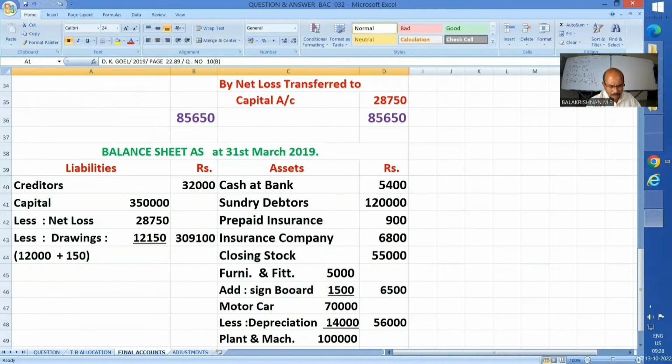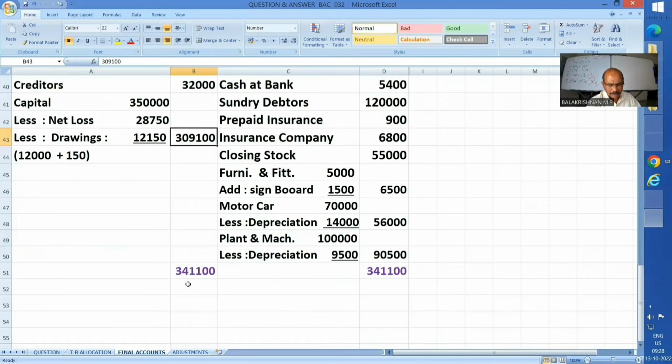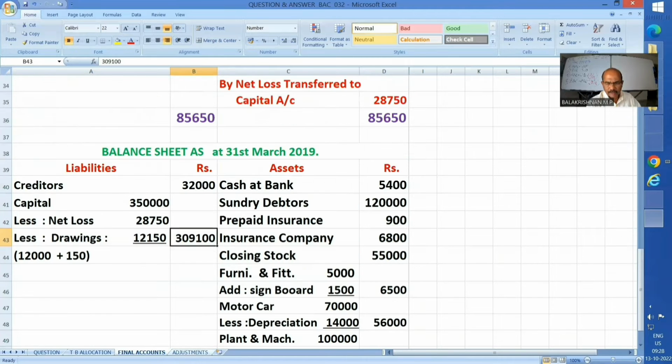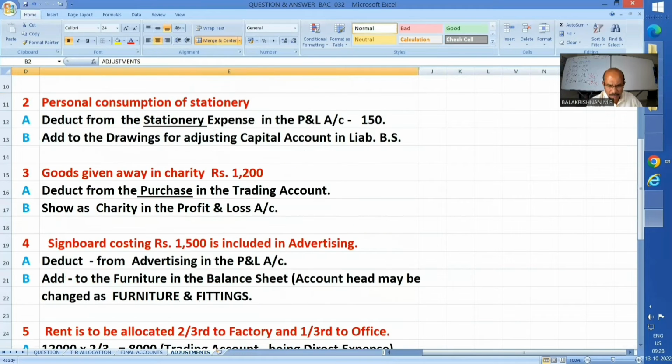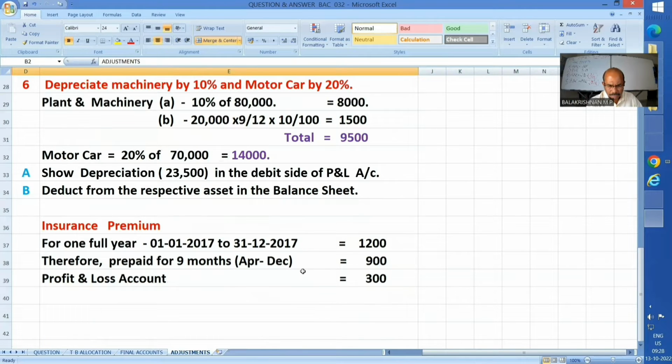Okay, so total drawings is 12,150. So this is the capital minus these two reductions, we get this as the latest capital, and this side is 3,41,100. Well, let's switch over to asset side. Cash at bank as it is, and debtors note as it is. Prepaid insurance 900. Already I've shown that prepaid insurance how it is 900. 300 only we have taken to profit and loss account out of 1,200. So 900 is prepaid insurance that I am showing here.